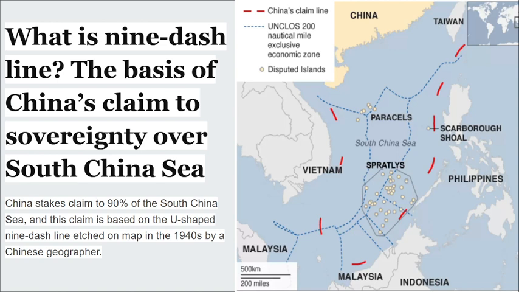Now let's understand what is this nine dash line in the first place. You can see on the screen, these are different dashes. They are 9 in number. China takes claim to most of these islands, and this is claimed by using this imaginary boundary named 9 dash line, and this includes as much as 90% of these waters of the